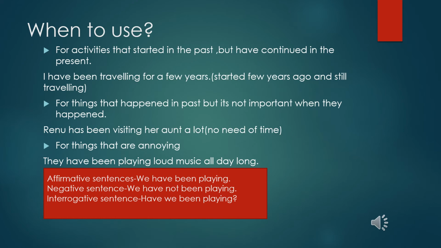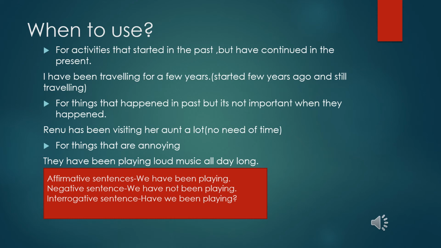For things that happened in the past but it's not important when they happened, it is also the same thing as that of present perfect. It might have started in the past, but when is not important. Renu has been visiting her aunt. So most of the time the rules are interchangeable, and you need to read the sentence carefully.